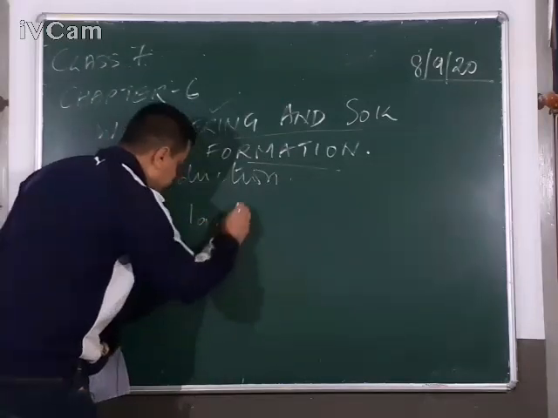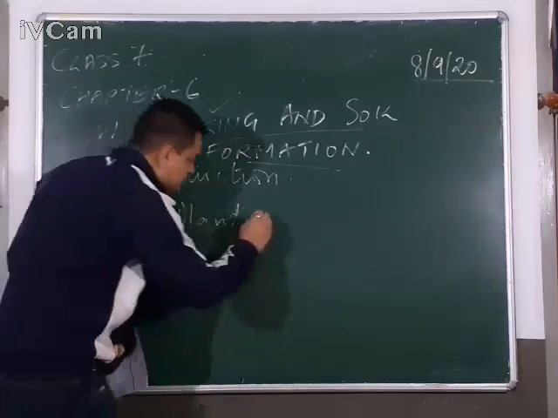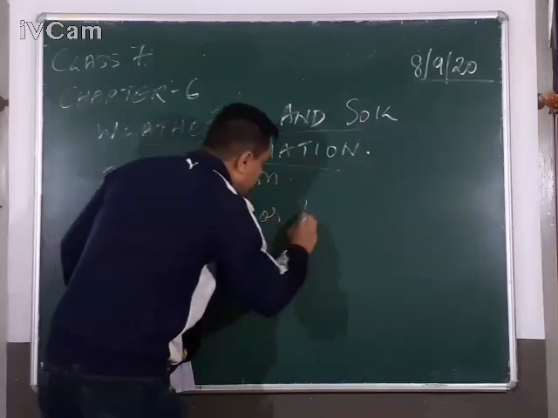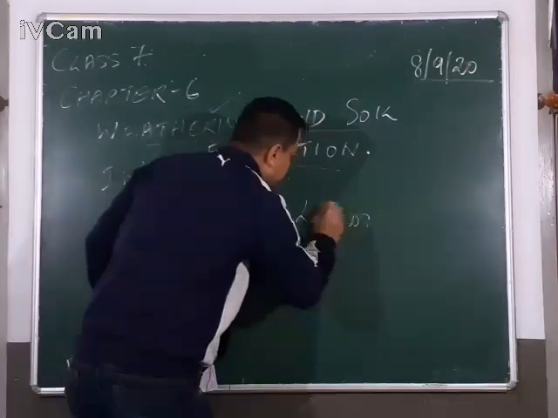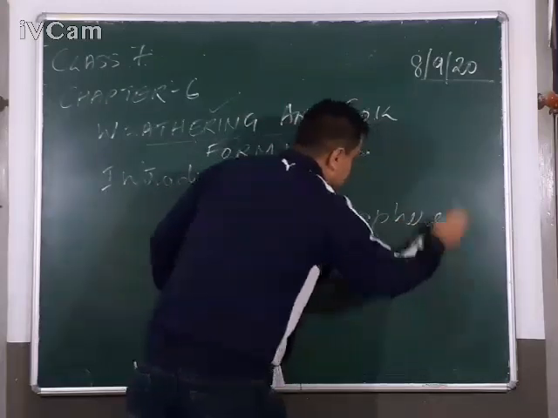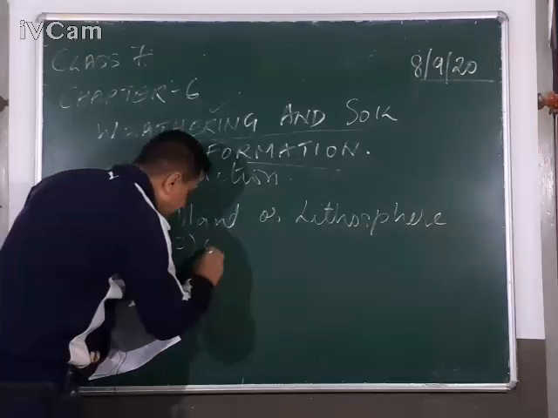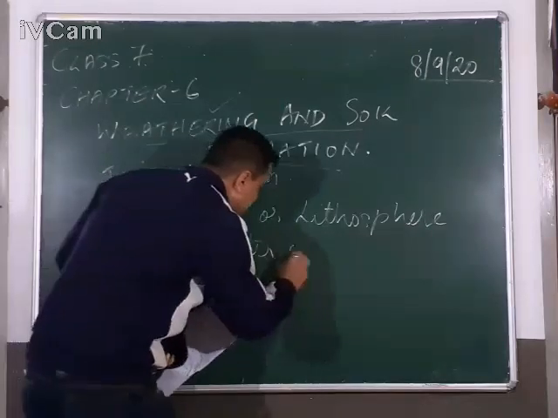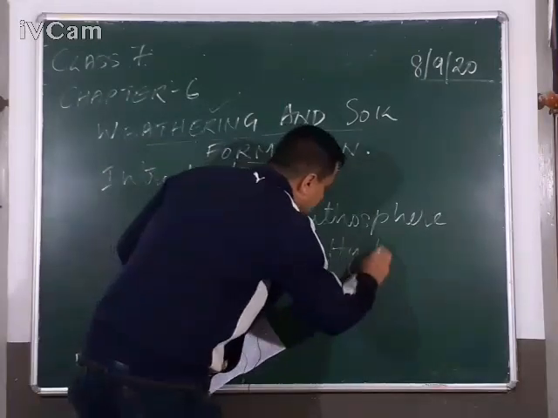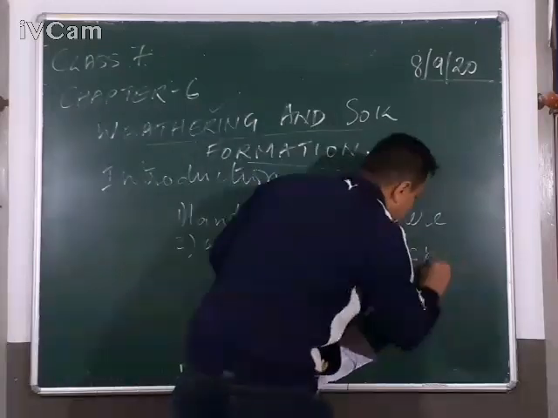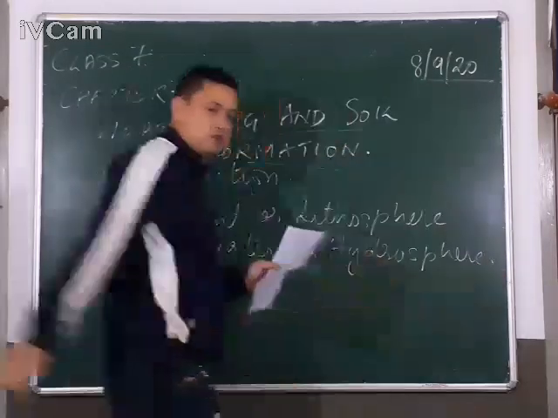Number one is land, which is also known as lithosphere. Number two is water, which is also known as hydrosphere.